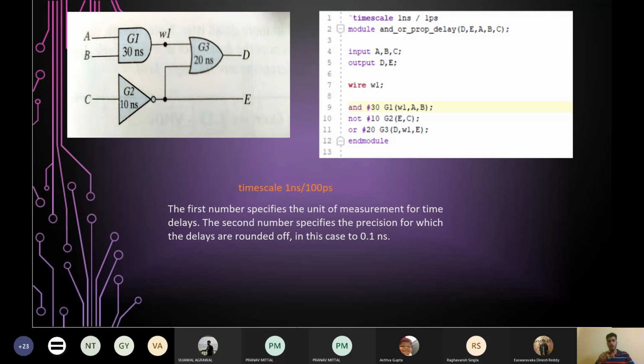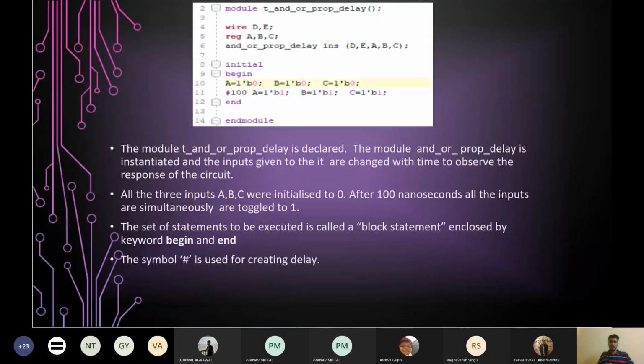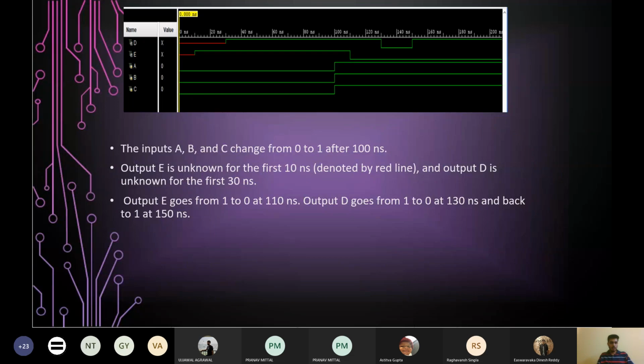So now the OR gate G3 sees that one of its values is 1. So irrespective of the other value coming from the AND gate output, it knows that the output is going to be 1. So from 20 plus 10, 30 nanoseconds, it stabilizes the output at 1. Now let's see the rest of the timing diagram.